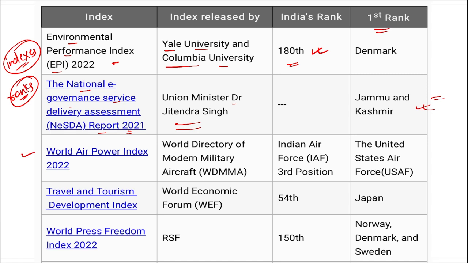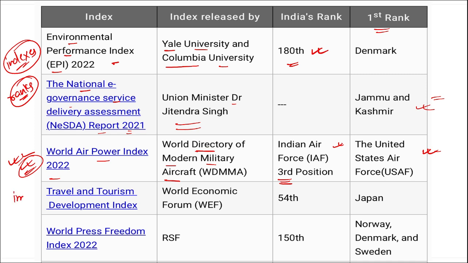Then is your World Air Power Index for the year 2022. This World Air Power Index was released by WDMMA, that is your World Directory of Modern Military Aircraft. In this, the rank of Indian Air Force was third position, and United States Air Force took the first position in this particular index. It was last month or before the last month this index was released, and we also discussed this in our daily current affairs, that Indian Air Force secured the third position in the world, and the first position was of United States Air Force, and this data was released by World Directory of Modern Military Aircraft.